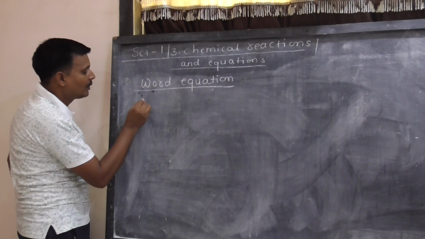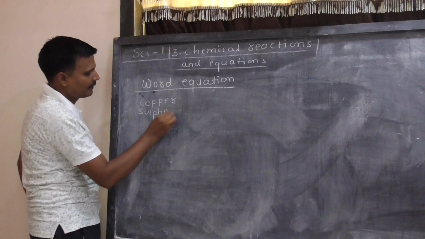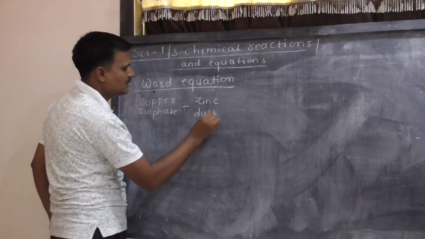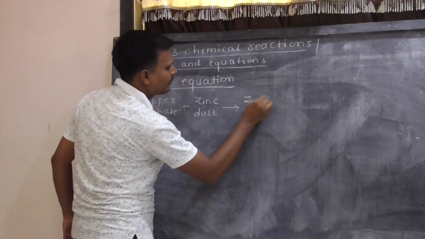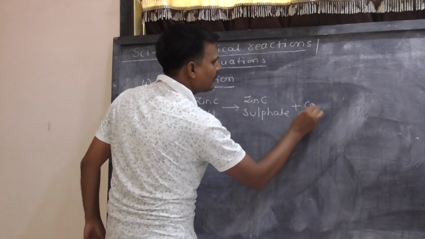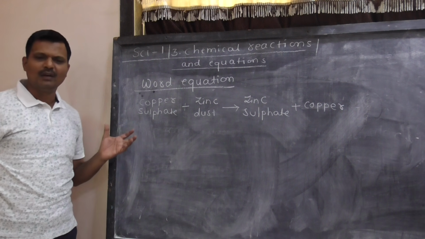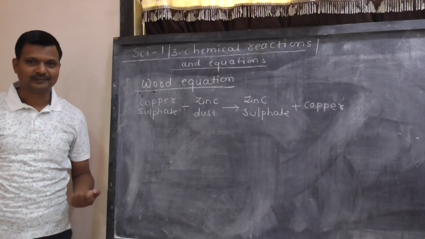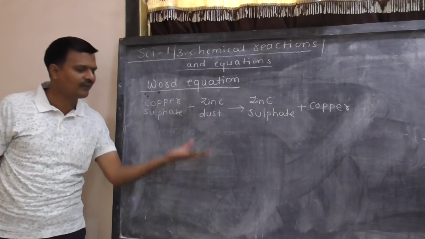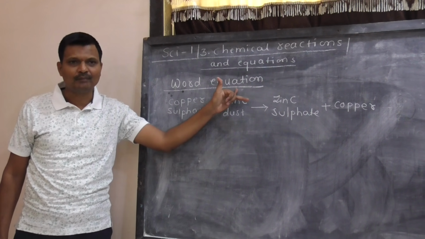See, copper sulfate plus zinc dust, it gives zinc sulfate plus copper in a metallic form. It is simply a word equation. The representation of chemical reaction by using words, in the form of words, is called as word equation.